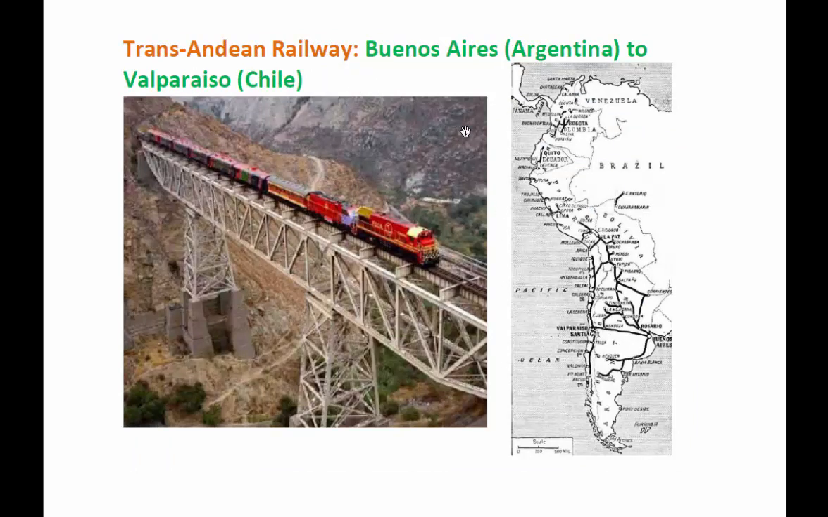It connects Buenos Aires in Argentina to Valparaiso in Chile. It goes through mountainous terrains and all. So in the picture you can see this is one of the Trans-Andean Railways that is plying from Buenos Aires to Valparaiso in Chile. Let's see the next one.